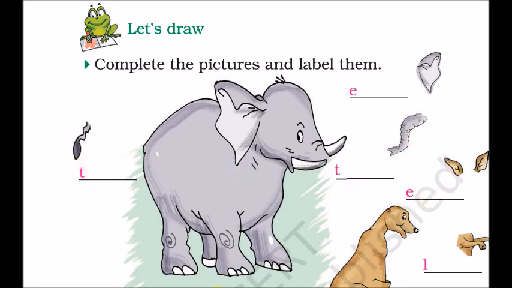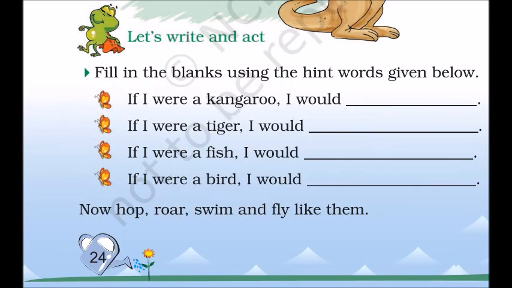This is ear. Let's write an act. Fill in the blanks using the hint words given below. If I were a kangaroo, I would.